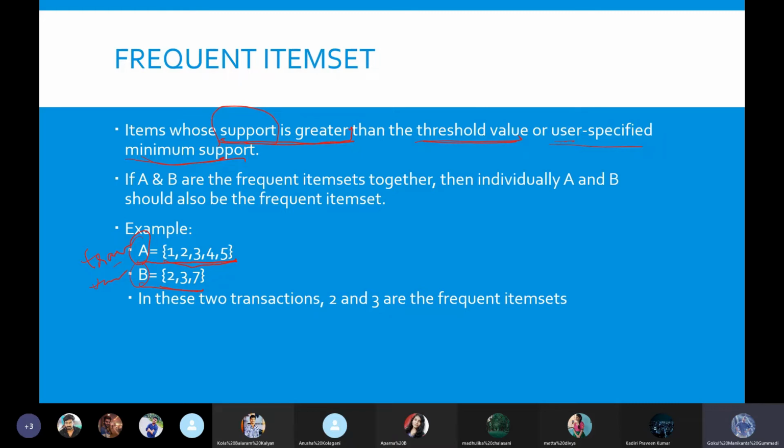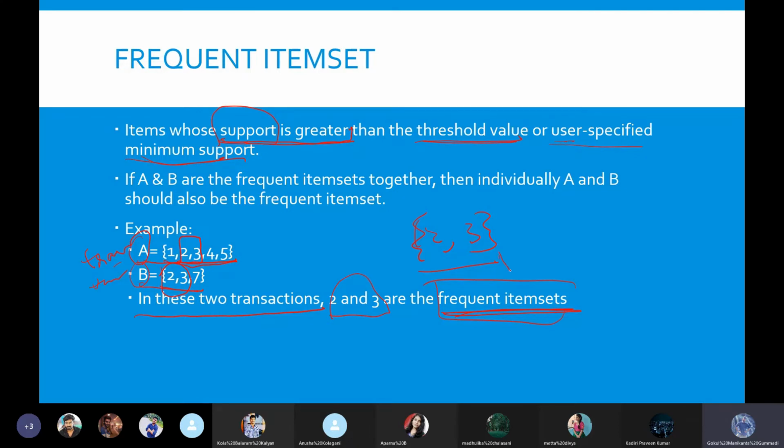So what happens here, the items 2 and 3 are being repeated. How many times are they being repeated? 2 times. There are 2 transactions. That means these 2 are repeated 2 times. What will these 2 be called? Frequent item sets, nothing but the set of 2, 3. The set of 2, 3 will be a frequent item set.